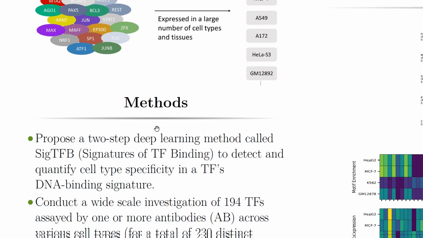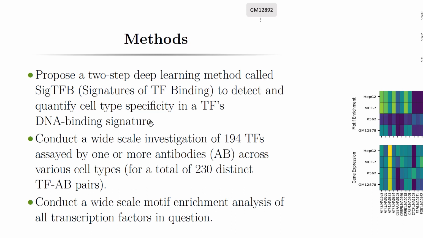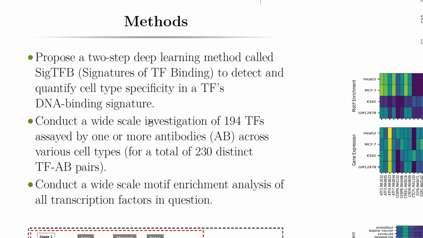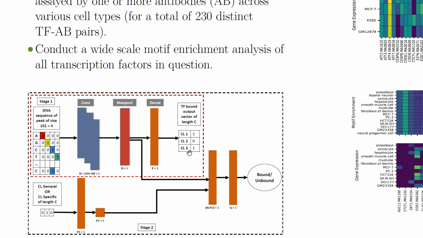To study the cell type-specific DNA signature of transcription factors, we propose a two-step deep learning method called signatures of transcription factor binding to detect and quantify cell type specificity in a transcription factor's DNA binding signature. We conduct a wide-scale investigation of 194 transcription factors assayed by one or more antibodies across various cell types. That gives us a total of 230 distinct transcription factor and antibody pairs. And then to further explain the biology behind the cell type specificity, we conduct a wide-scale motif enrichment analysis of the transcription factors in question.